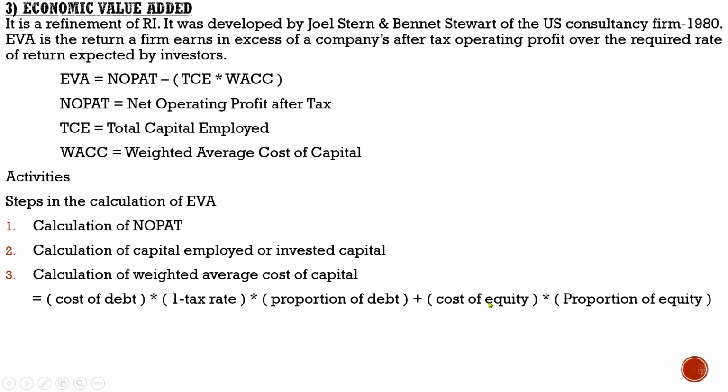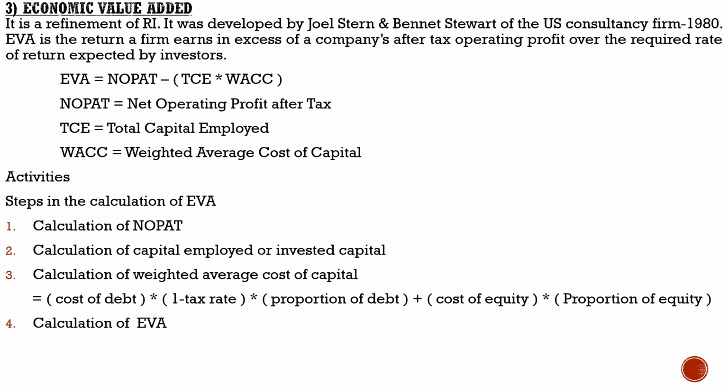Plus cost of equity. Cost of equity, just like the cost of debt, there will be a percentage representing the cost of equity. For example, 12% equity share capital. That 12% represents the cost of equity. Plus into proportion of equity, just like the proportion of debt. What is the share of equity capital in the total capital structure? That is the meaning of proportion of equity. So this is the equation for measuring weighted average cost of capital.